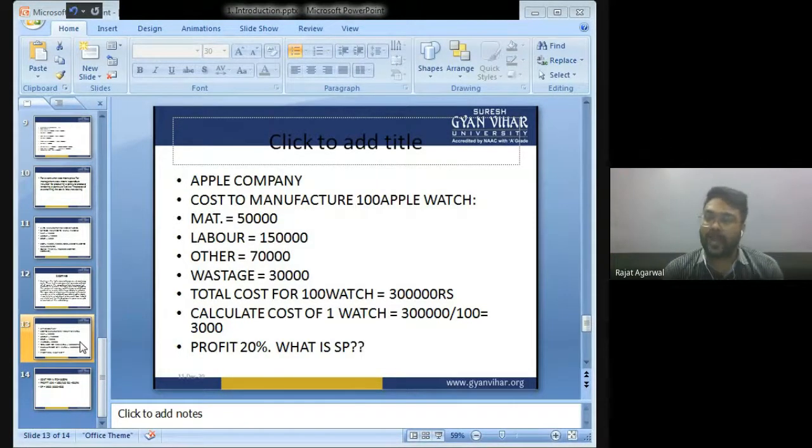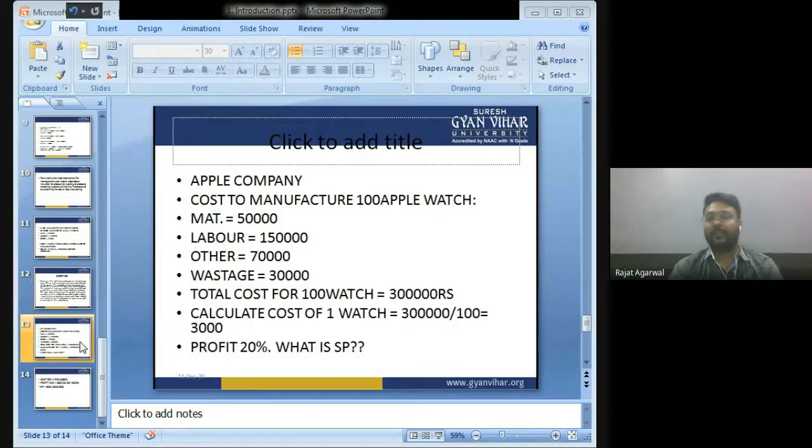For example, Apple company. बच्चों, we all know Apple is manufacturing iPhone. The cost of manufacturing 100 Apple watches: material 50,000, labor 1,50,000, other expense 70,000, wastage 30,000. Now, total cost for manufacturing 100 watches is 3 lakh. So, cost of one watch is 3 lakh divided by 100, that is 3,000.